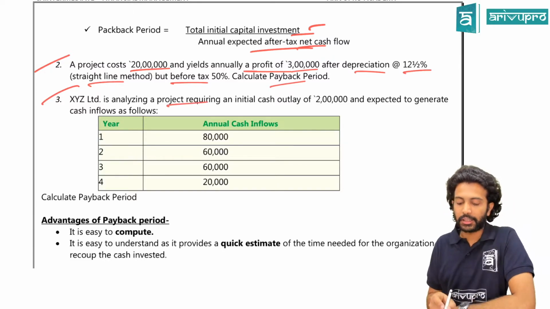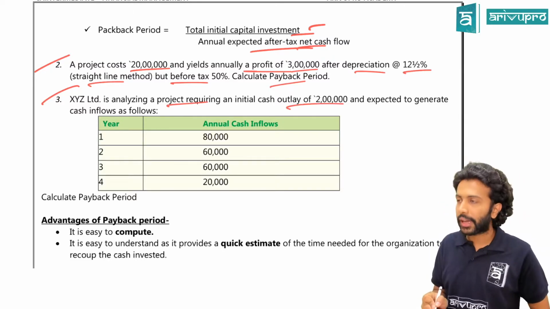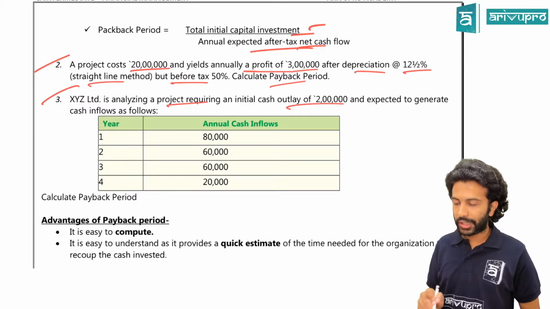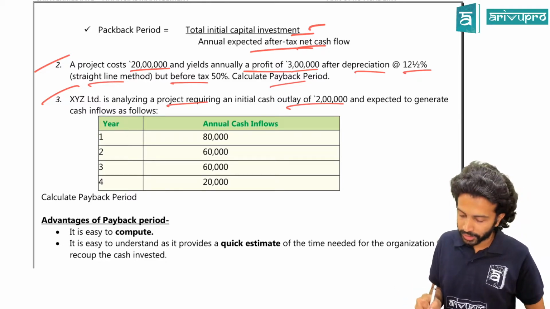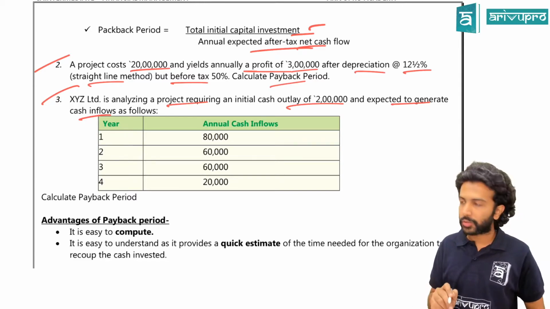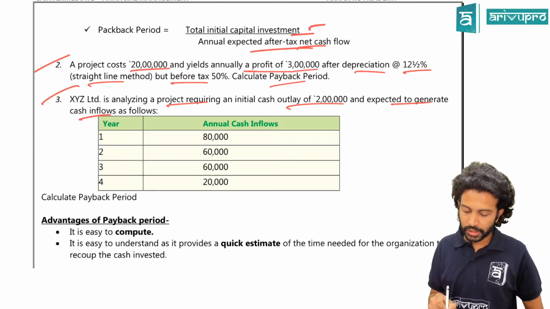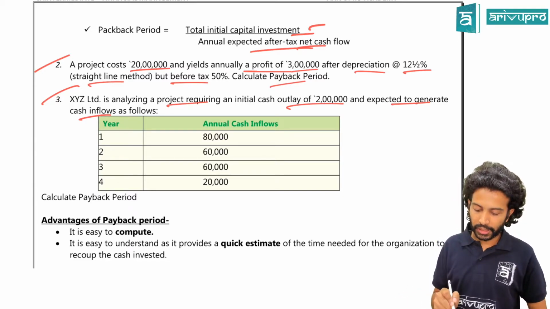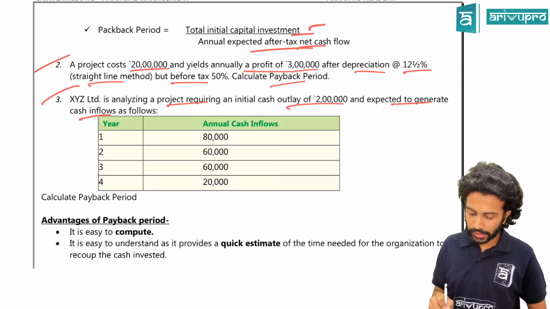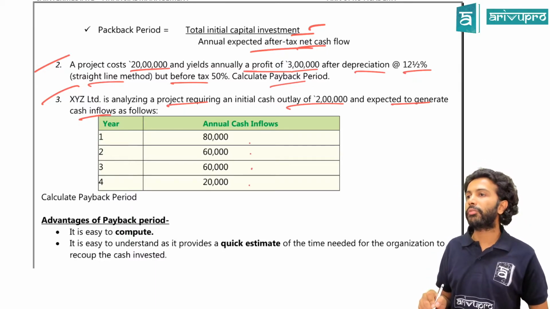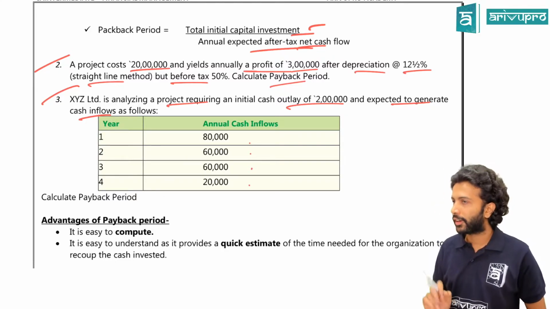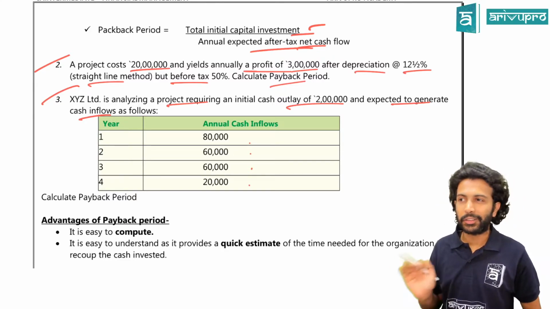XYZ is analyzing a project requiring an initial cash outlay of 2 lakh rupees, so initially you have to make an outflow of 2 lakh rupees, and it is expected to generate cash flows as follows. Annual cash flows, you check. Year 1, 2, 3, 4, you're getting the cash flows: 80, 60, 60, 20. Uniform or different? Different. That means we'll have to adopt a different strategy there.